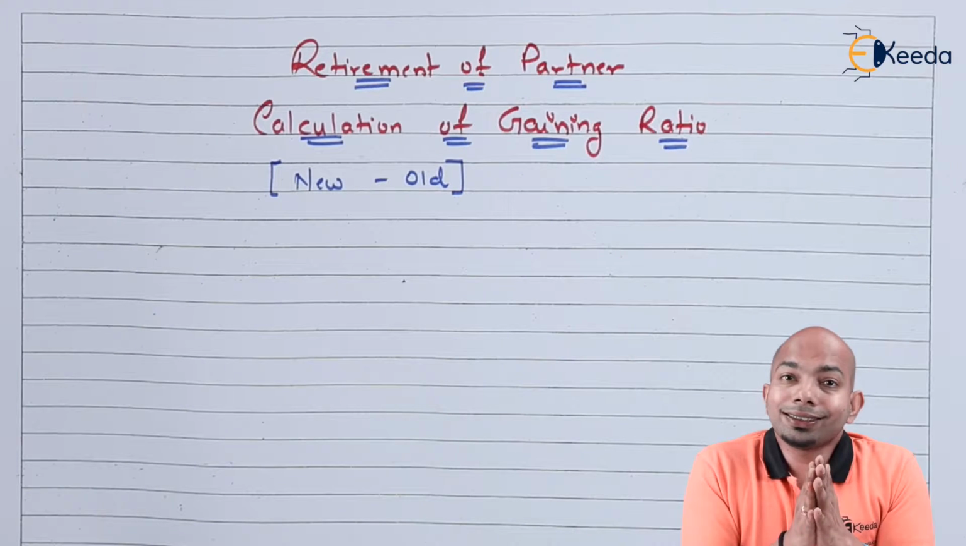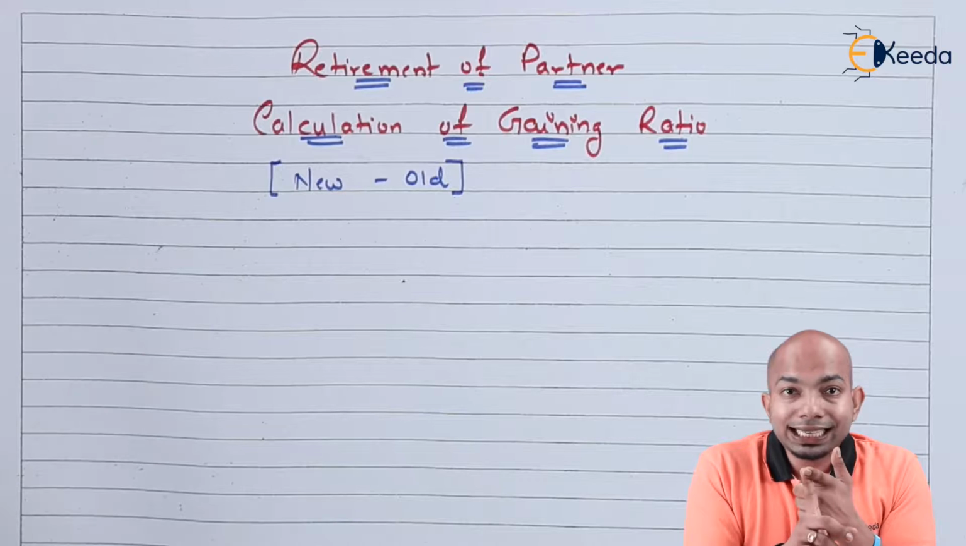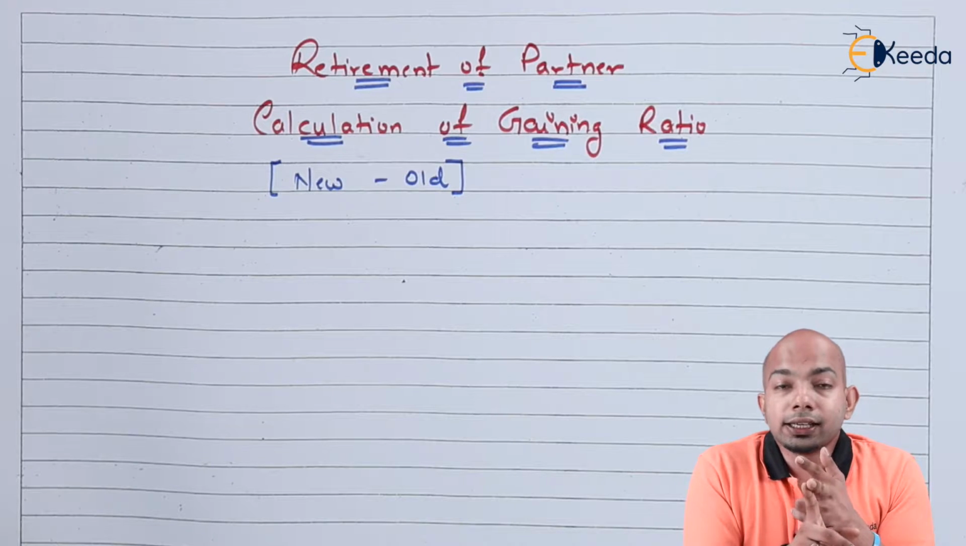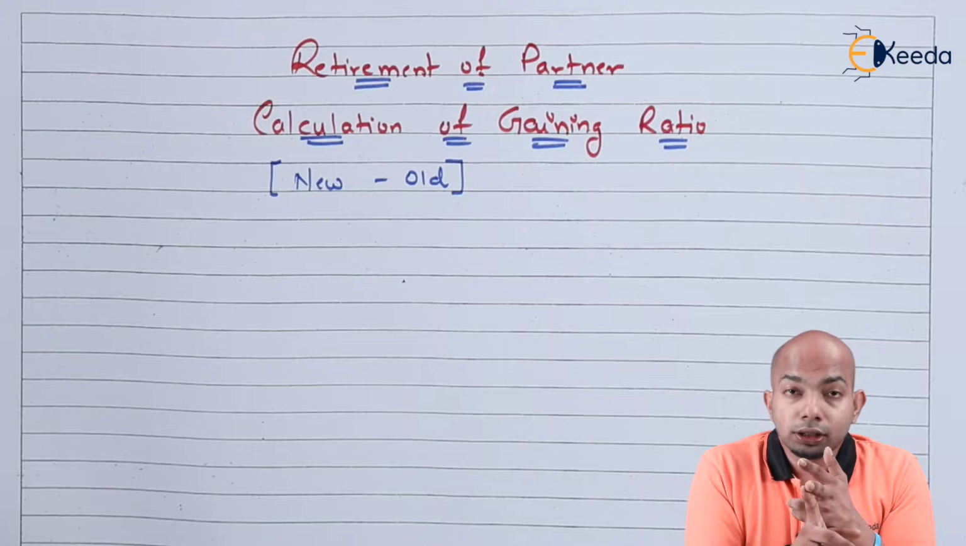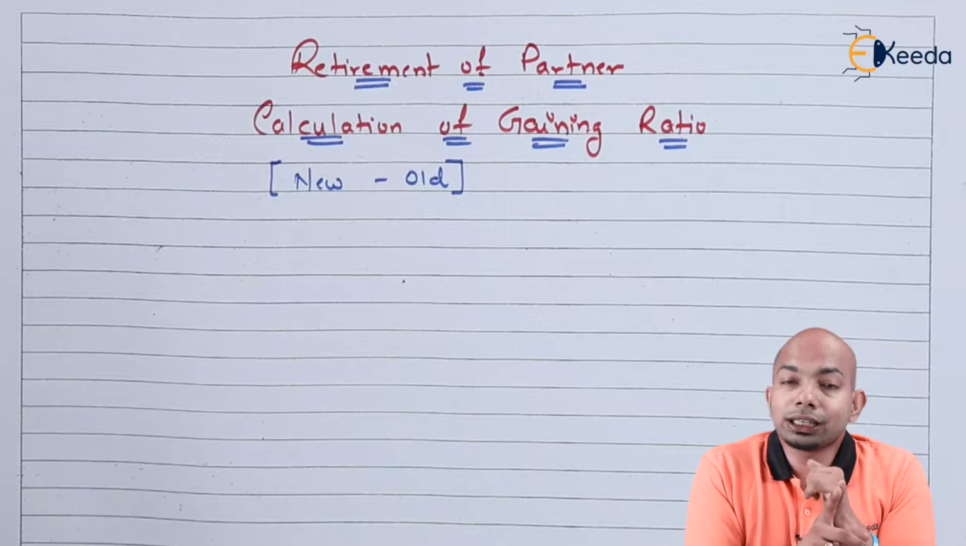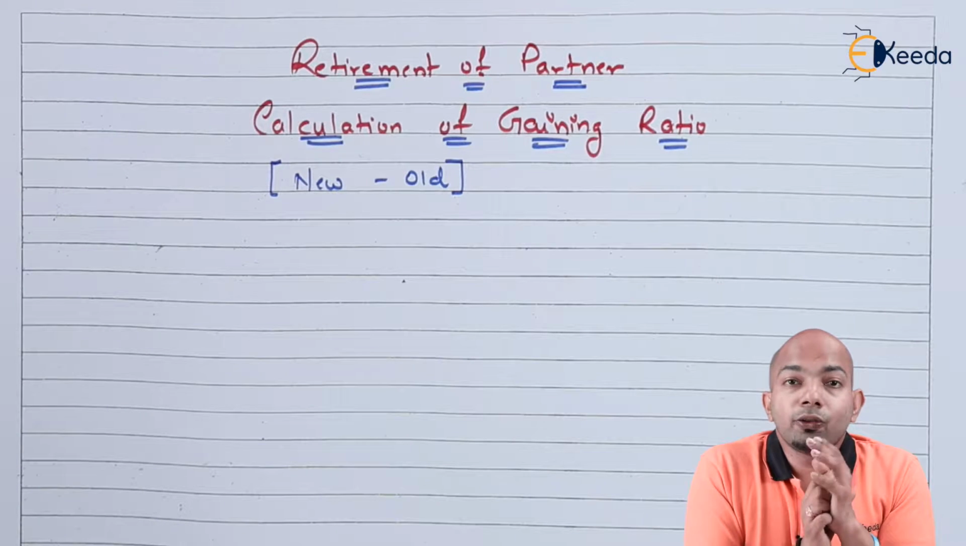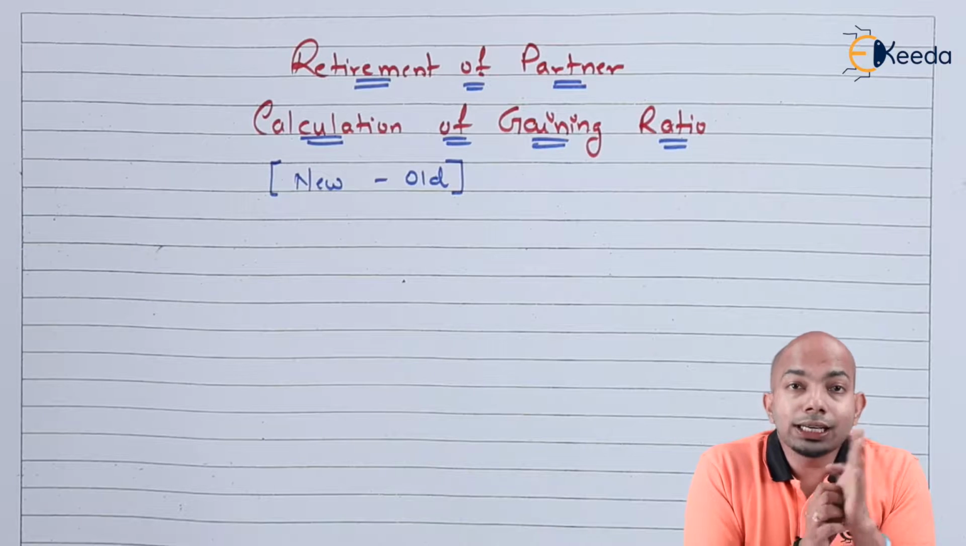So, when a partner retires, there are certain things that you need to figure out. First thing is calculation of the new profit sharing ratio. Second thing is the calculation of gaining ratio. Third thing is revaluation of assets and liabilities, and the fourth thing is reserves calculation. These all four things are supposed to be done whenever a new partner is admitted.